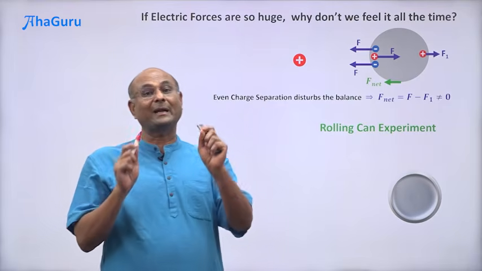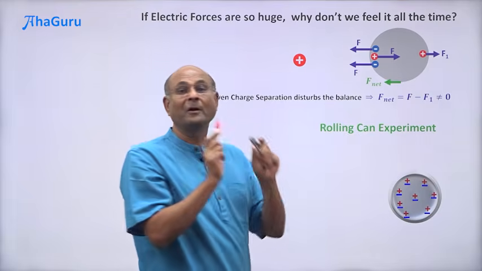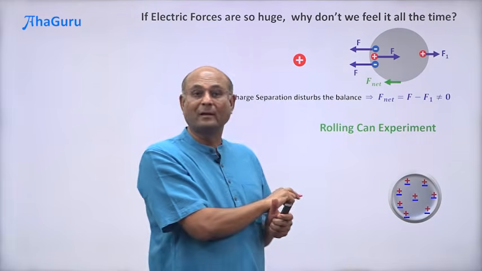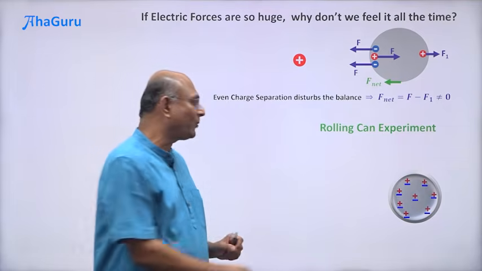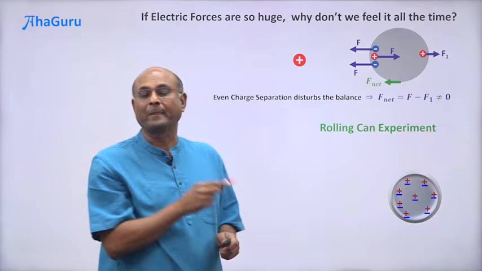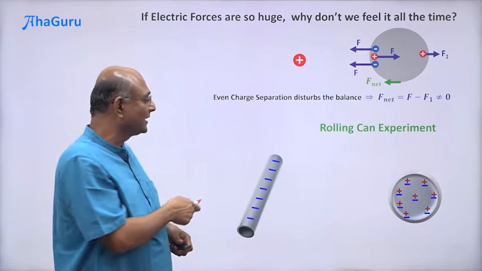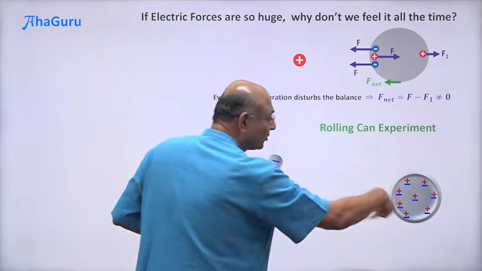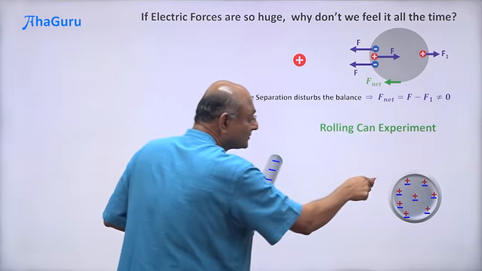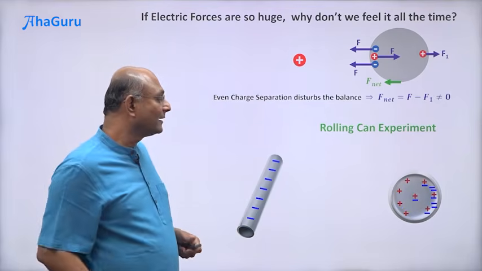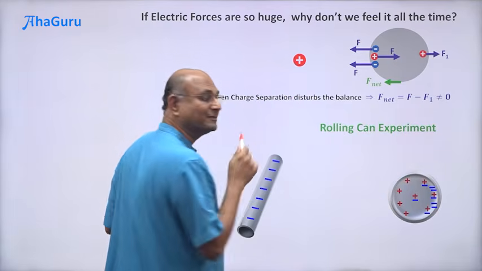But the speciality of a metal can is that the negative charges, electrons, can easily move around, right? So there are a huge number of positive and negative charges, all equal positive, equal negative. Right now, completely balanced, point by point. Every point plus minus plus minus. But if I now bring a straw with negative charge, this is going to push on those electrons. It's also going to pull the positive charges, but the positive charges can't move. The electrons will start moving, so the electrons move that way. Now you see that there is a concentration of negative charges there and a concentration of positive charges here.